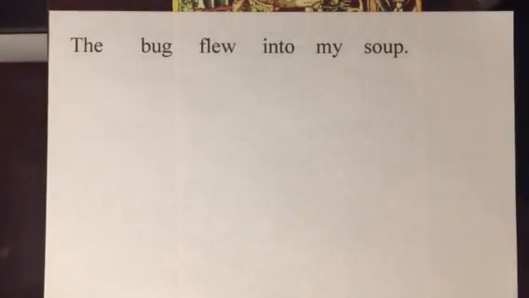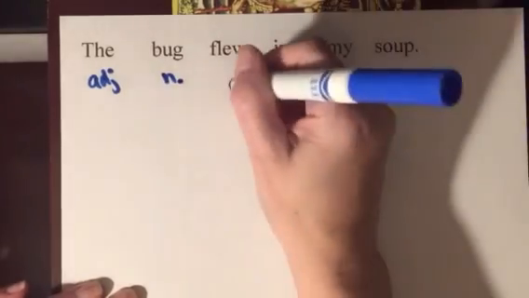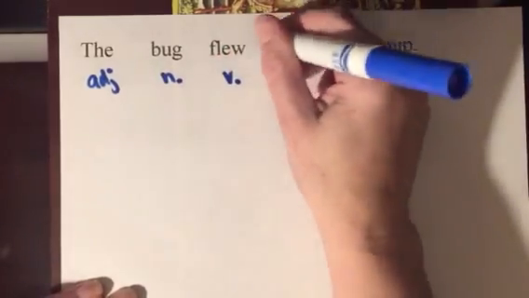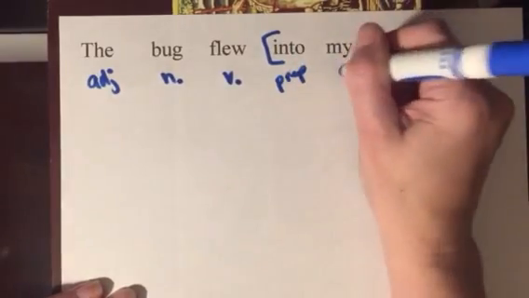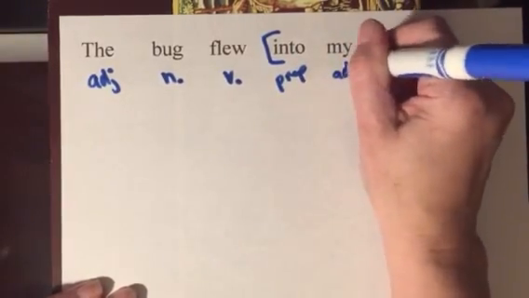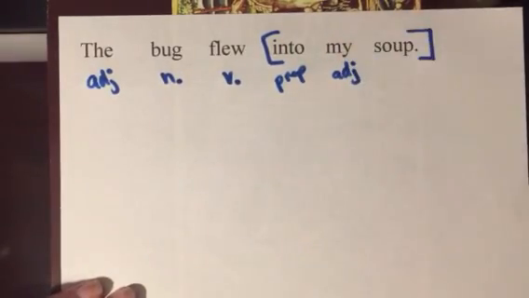And one more very unpleasant sentence. The bug flew into my soup. Let's do the whole thing. The is an adjective, bug is a noun, flew is a verb. Into, we're going to bracket it because it's a preposition. My, it's an adjective also. A lot of people want to say my is a pronoun, but it's not.